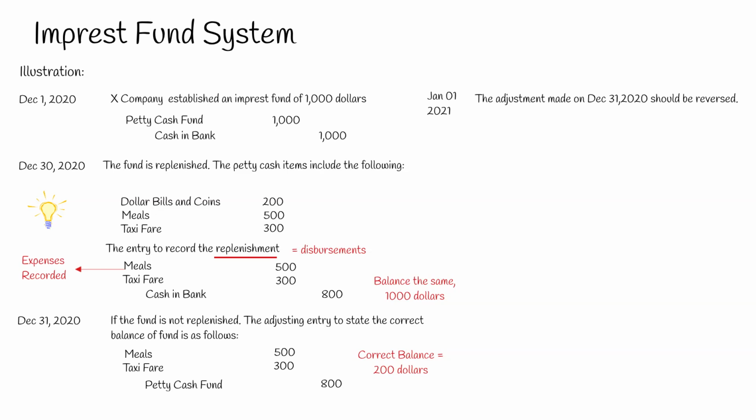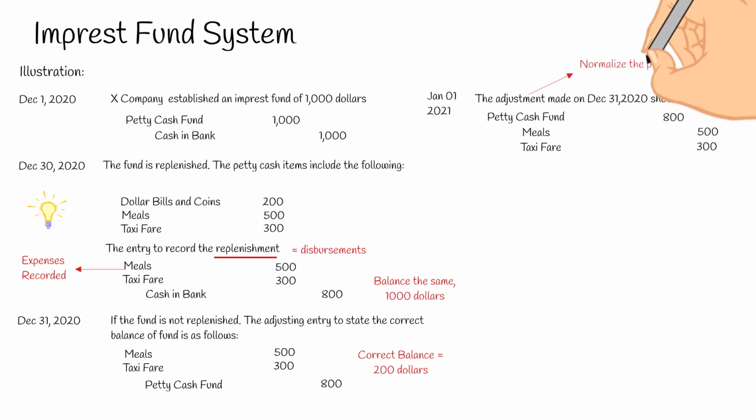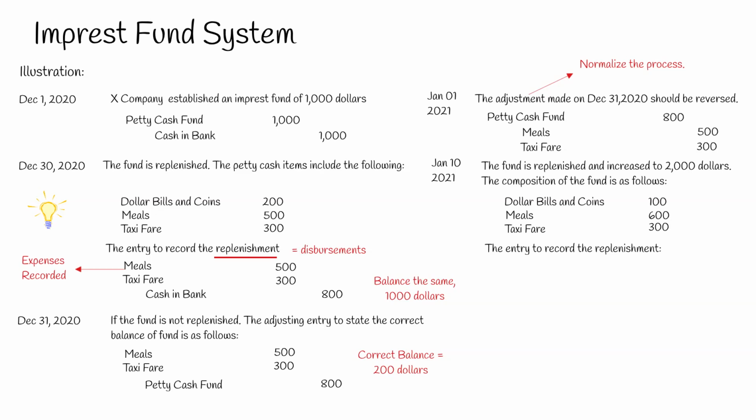So the entry would be debit petty cash fund $800, credit meals $500, and credit taxi fare $300. The reversing entry is necessary to normalize the process. On January 10, 2021, the fund is replenished and increased to $2,000.